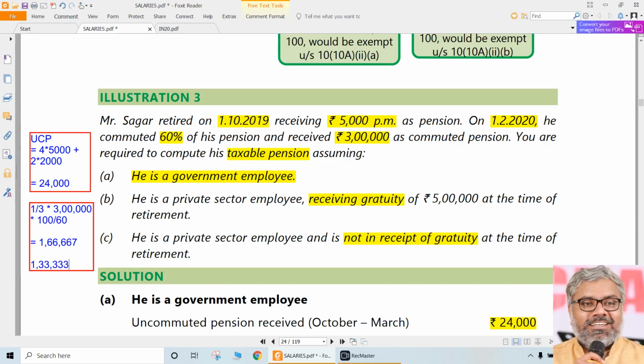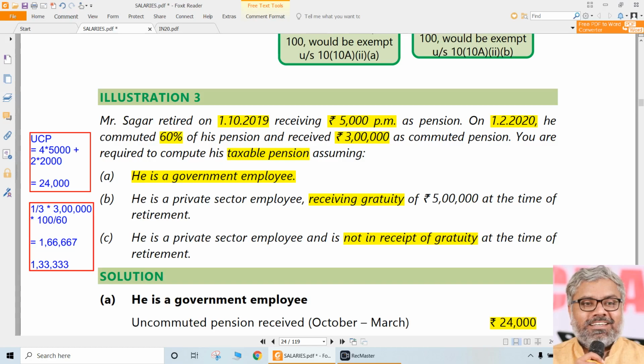How much gratuity he received, that we don't care, but he received gratuity means his exemption under 10(10A) will be only 1/3 of commuted pension, which is 3 lakhs into 100 divided by percentage of commutation. So 100 by 60. Had he commuted the whole of the pension, he would have received 5 lakhs, because he commuted 60% of the pension and received 3 lakhs. In that, 1/3 only is given as exemption. That means 1,66,667 is given as exemption, which means how much is taxable?